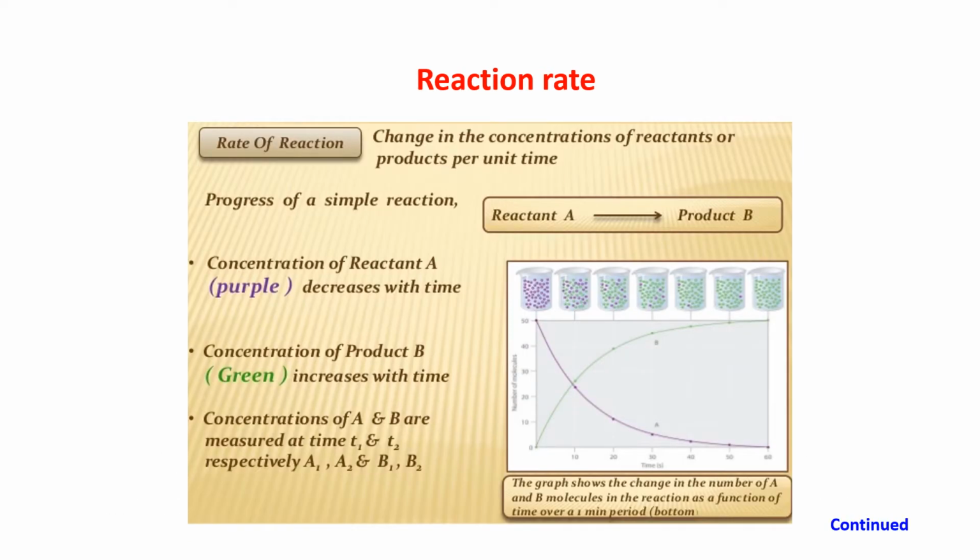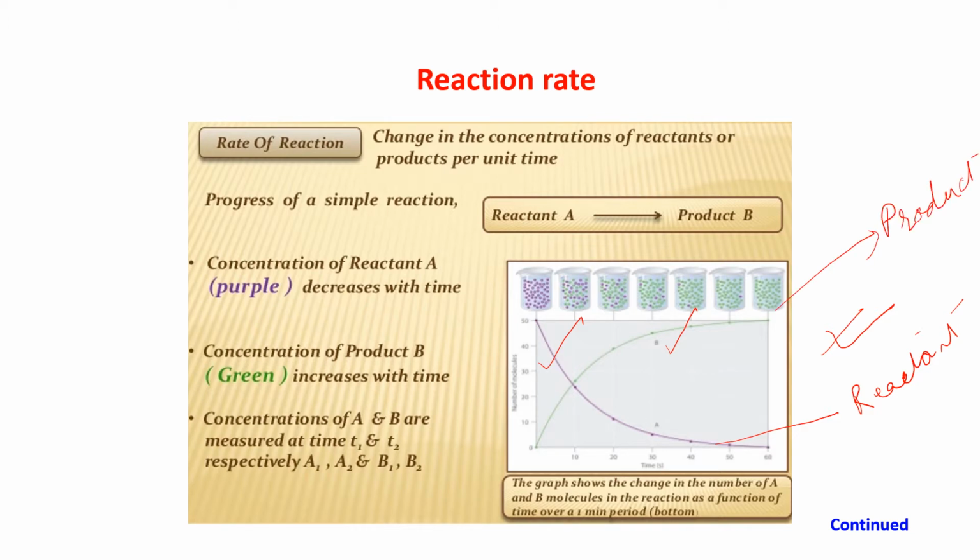See in this slide, whatever I have said, there is a graphical representation and the mathematical expression also. Now see that there is a graph. It is showing two colors. One is purple color, and this one is your green color. Now, purple color is given for the reactant. This is the reactant. And the green one is for the product.